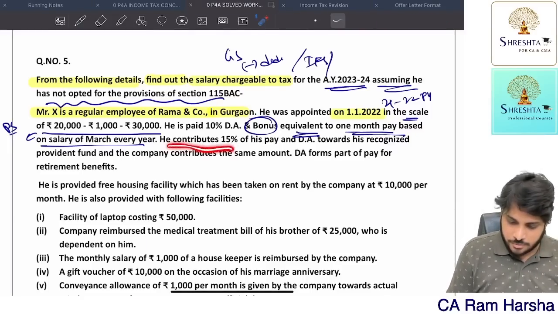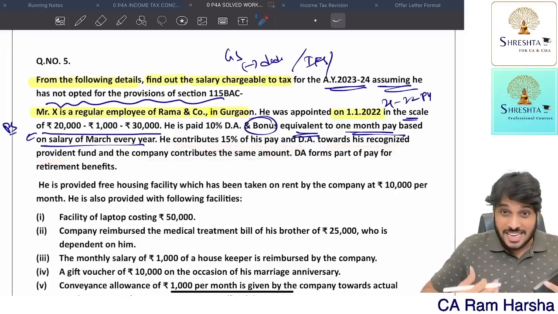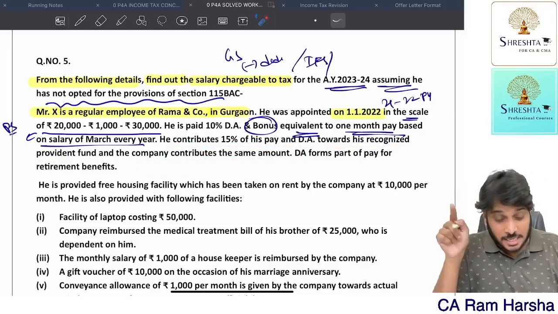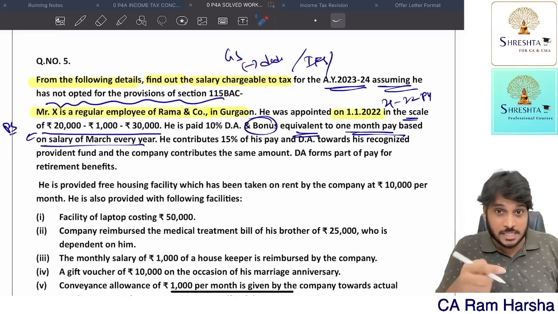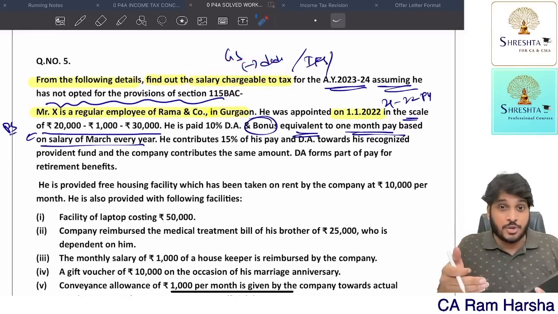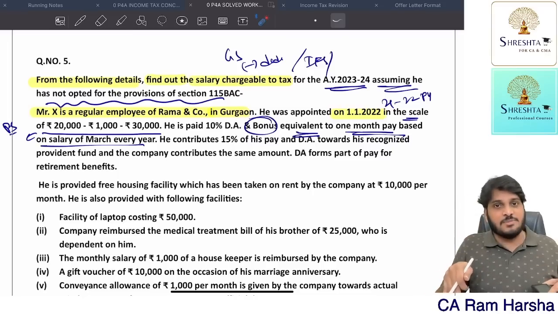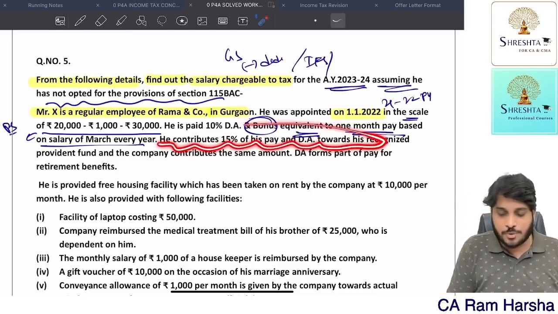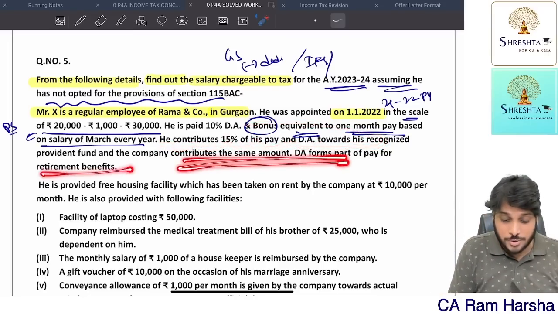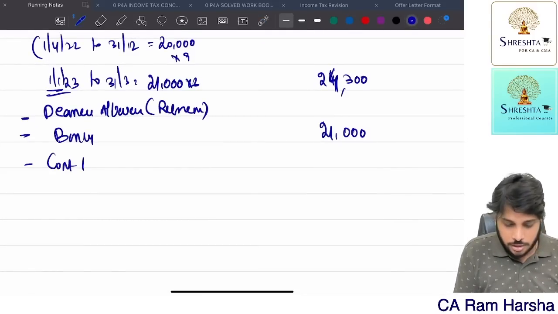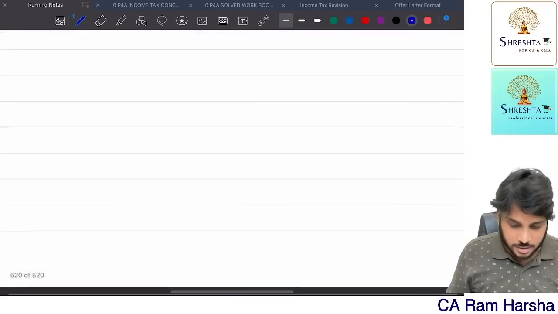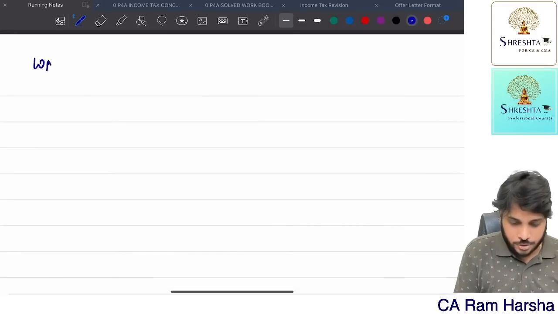He is contributing 15% of his pay and DA towards RPF. The company is also contributing. Employee is contributing, that's the deduction. In this problem, they are asking only income from salary, not total income. If total income is asked, first we compute income from salary, then we compute other heads, then we get the gross total, then we claim Chapter VI-A. So the employee contribution to provident fund is not relevant, but the employer is contributing the same. So we need to calculate the contribution to RPF. Working note 1, you should always do it like this with a working note. Getting it? So the working notes I'll put on the next page.